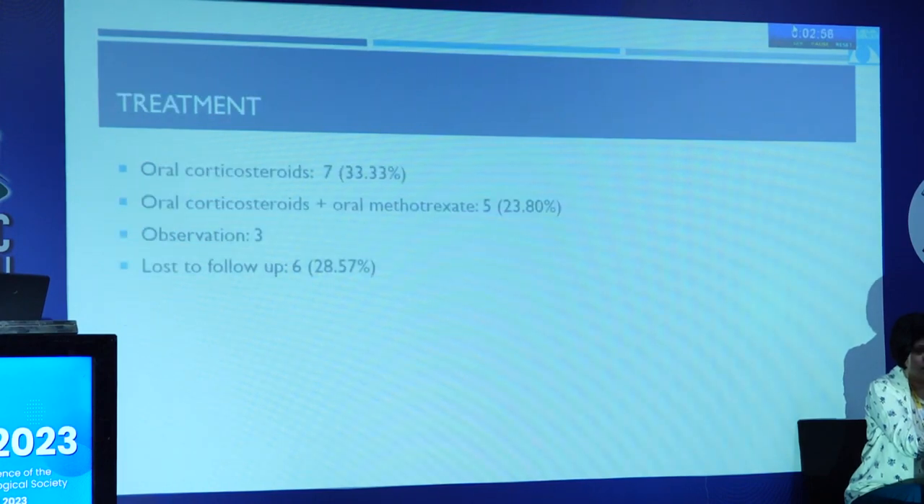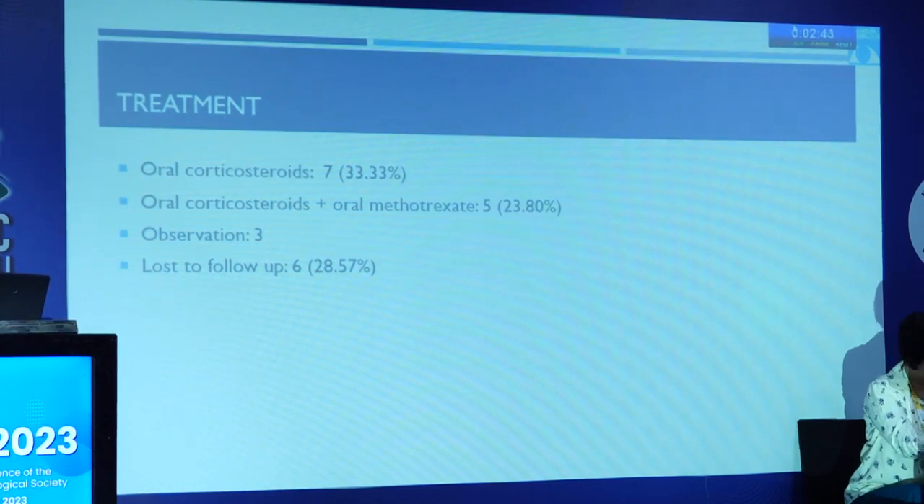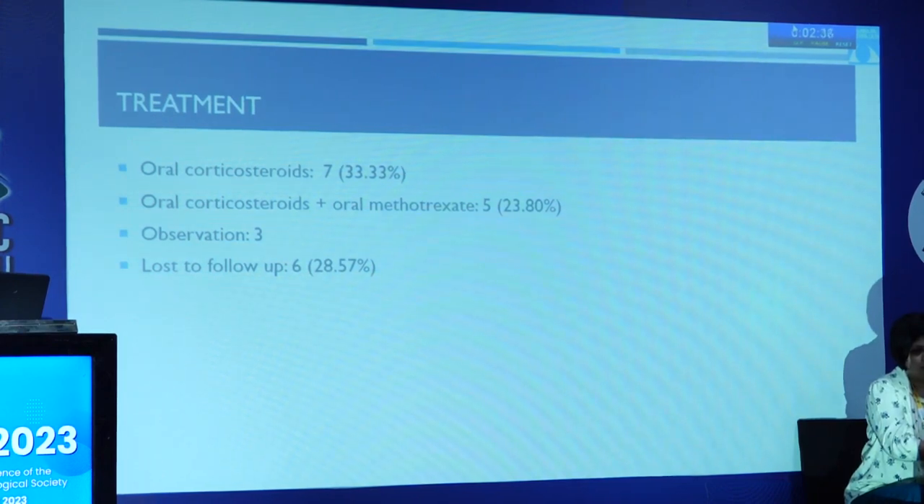So in accordance with the pulmonologist, we treated these patients. Oral steroids were given to 7 patients. 5 patients who did not respond to oral steroids were started on additional oral methotrexate. The mean duration of treatment was around 2 to 4 months for these patients. Observation was done in 3 because the mass was completely removed. 6 of our patients were lost to follow-up post-surgery.